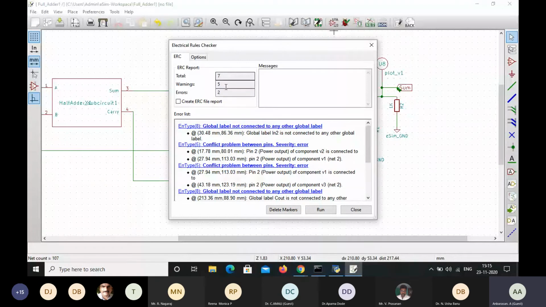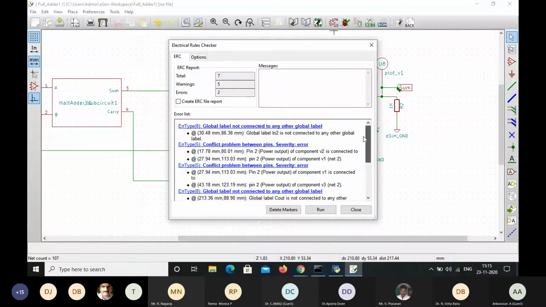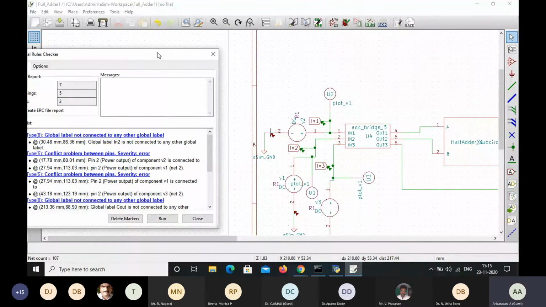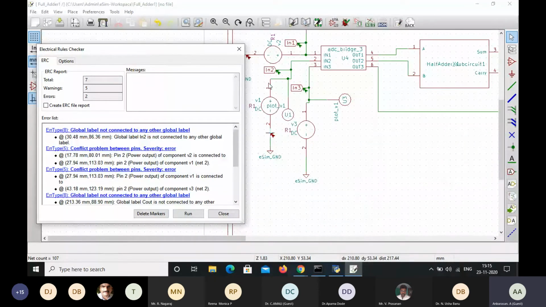Actually here the total is 5 warnings and 2 errors. Warnings don't matter, but errors we have to rectify. So what is the error? This is a global label not connected to another global label. Actually this is a warning. This is a conflict problem between the pins. So this is the error, severity error. You have to select this. Once we select this, it will directly show here the pin which is connected was not proper, that shows the severity error. So this is a conflict problem between the pin and severity error. Once we select this, these two areas. So I'm going to connect this once again.